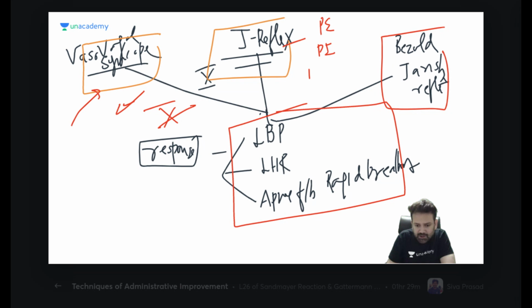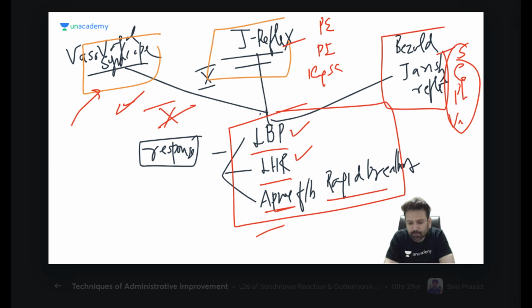Here can be IV injection of capsaicin. And in Bezold-Jarisch, it can be serotonin, capsaicin, and phenylbiguanide. And what else? Veratridine. So stimulant can be different, but response is always the same: hypotension, bradycardia, apnea, followed by rapid breathing.